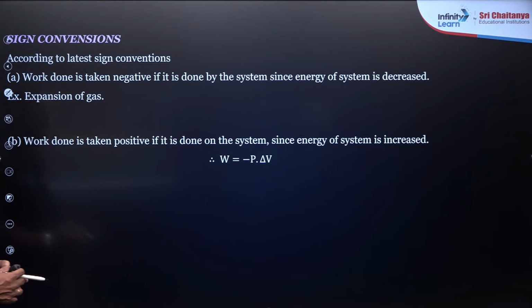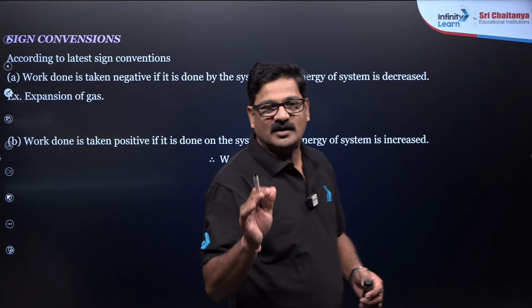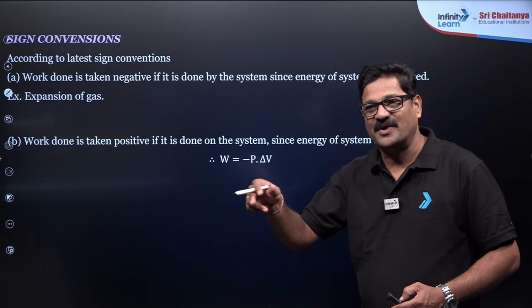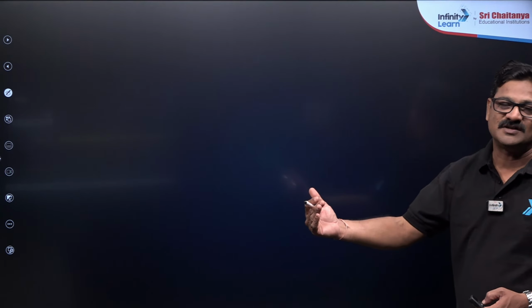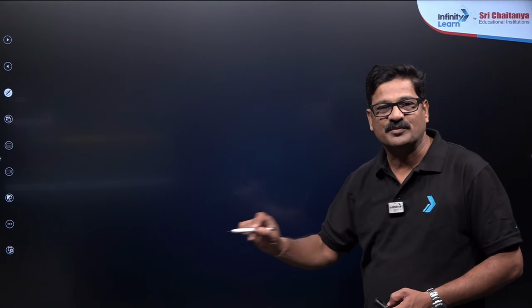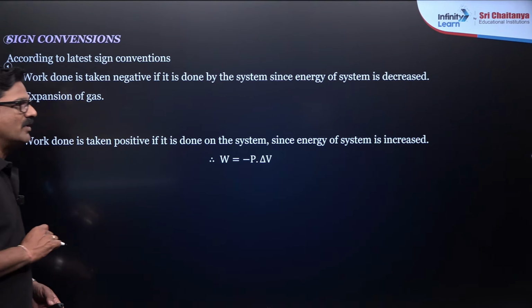Work done is taken as positive if work is done on the system. Work done is negative if work is done by the system. If heat goes into the system, Q is positive. If heat is going out of the system, Q is negative.